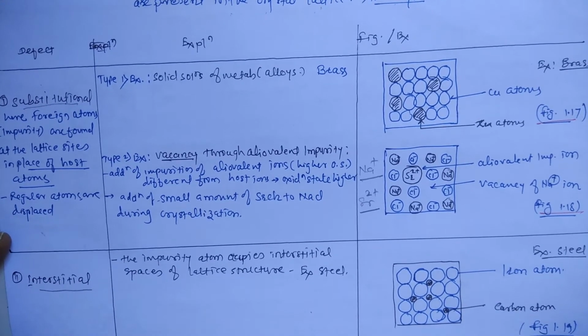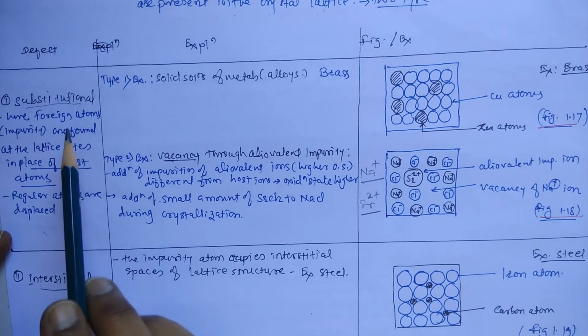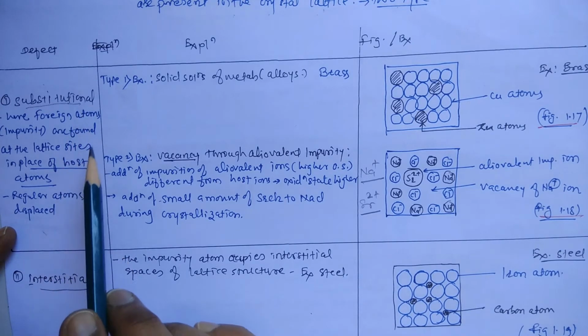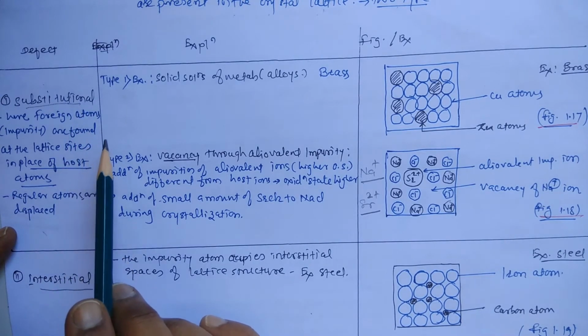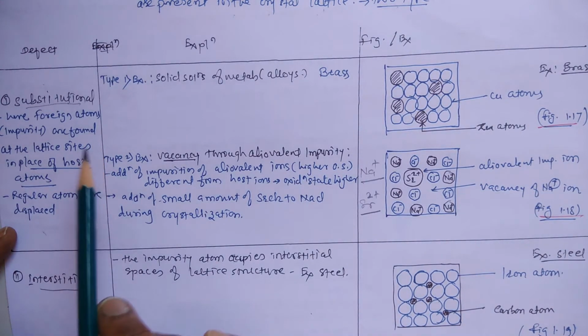Now see one by one. Substitutional impurity defect: that means here there is substitution, replacement of the original atom.